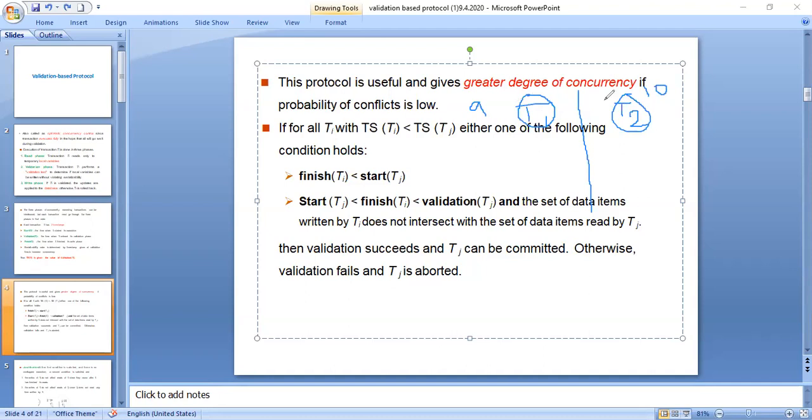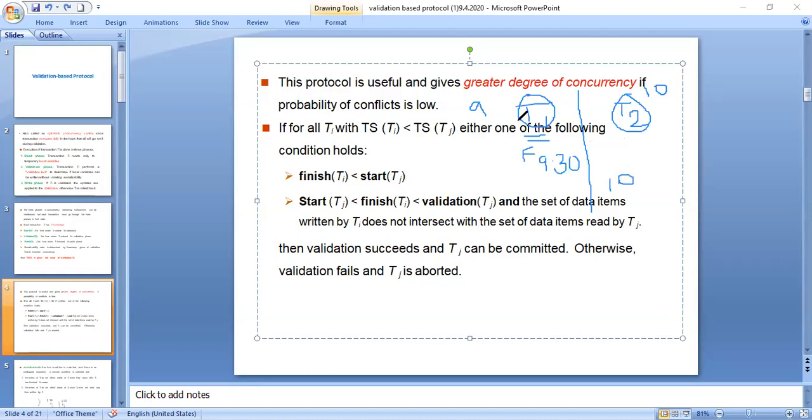That means this has started first and this has started later. According to this, one condition that can be held is that finish of TI is less than start of TJ. That means you have performed certain operations and your finish timestamp is, let us suppose, at 9:30. And what is the start of TJ? Let us suppose it has started at 10 o'clock.